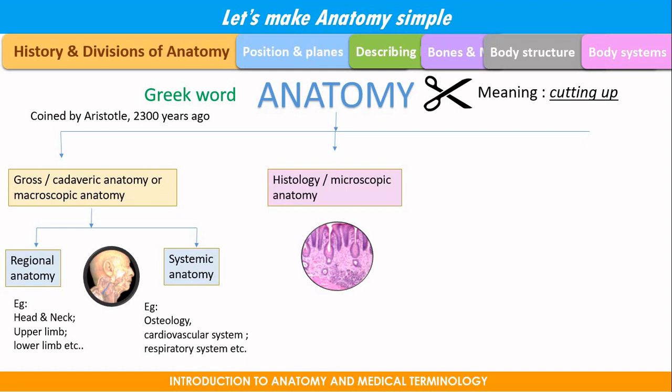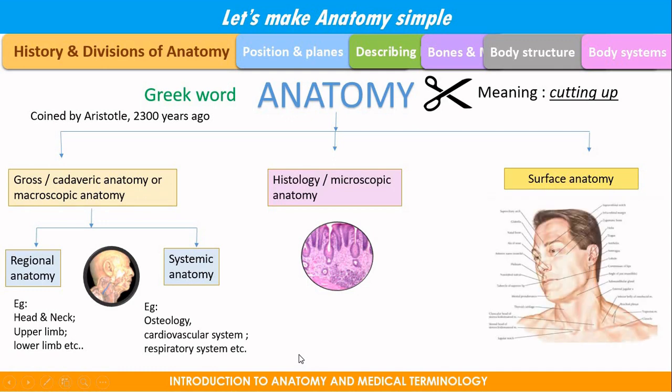Thirdly, the next important branch is surface anatomy. It's an important branch because it will be very useful in performing surgeries. All the description in the surgeries will be described in the form of surface anatomical markings. It will be very useful in giving injections, IV lines, etc.